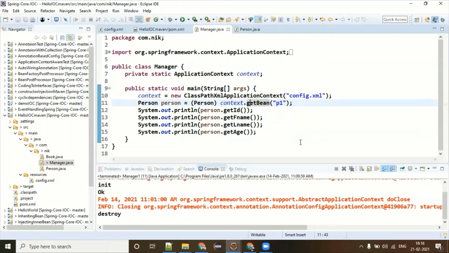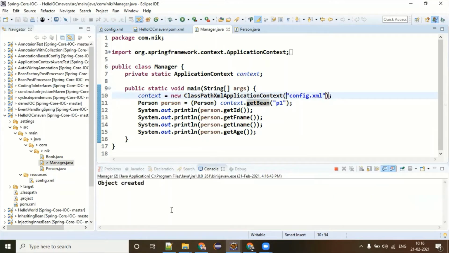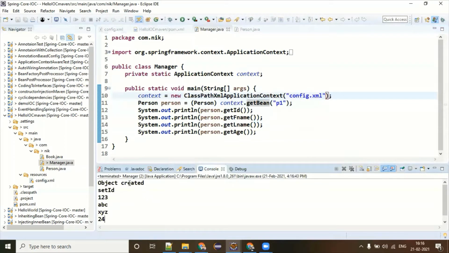But since you did it this way, it means your application is now completely loosely coupled. People are less bothered about where this bean is coming from. They are looking for get name, first name, last name, age. It's the Spring Framework's responsibility to make this person object available to whoever is looking for it. And that's the interesting point. So if you run this program, you're going to see that your program is running. In fact, your object is created, your setter methods are called, and after that, you're calling all the getter methods.